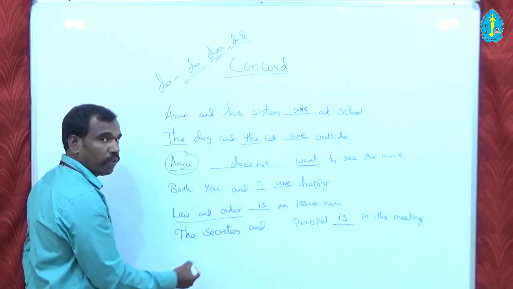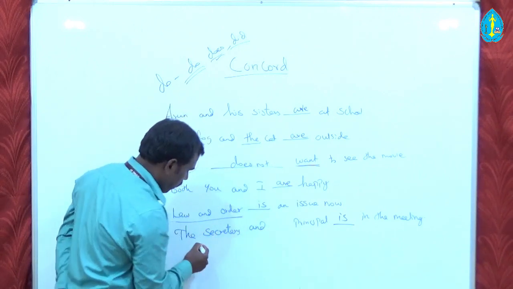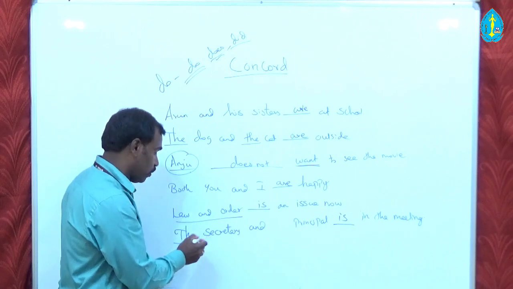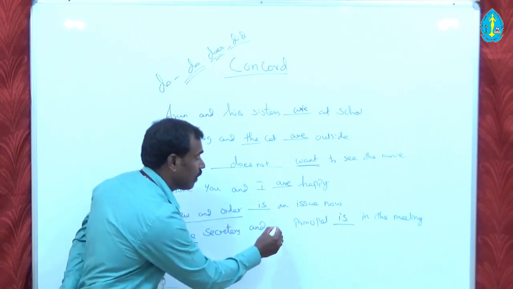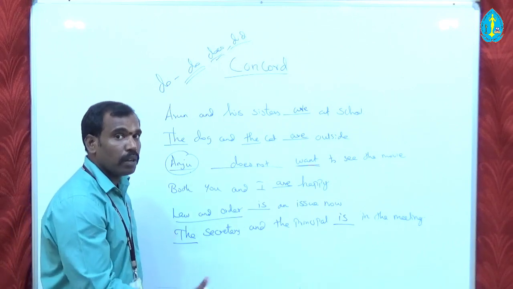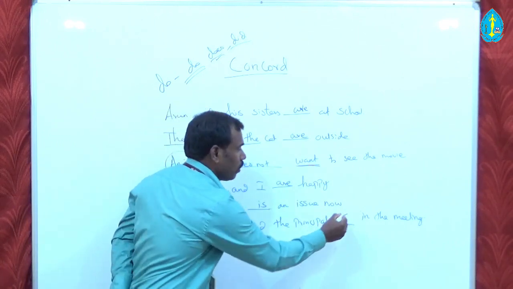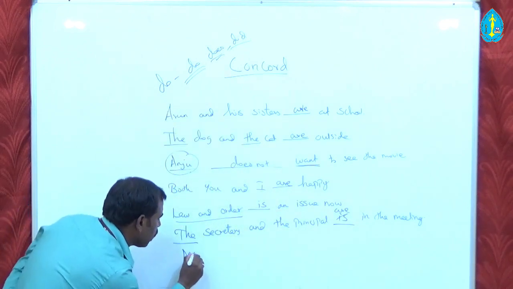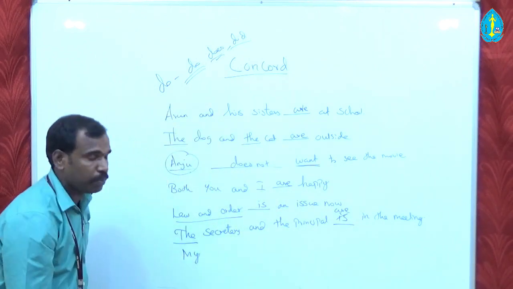So the use of the definite article plays a vital role in explaining this. If you repeat the definite article here, what will happen? It automatically becomes a plural subject, and so you have to change the verb. And now another example using possessive pronoun.